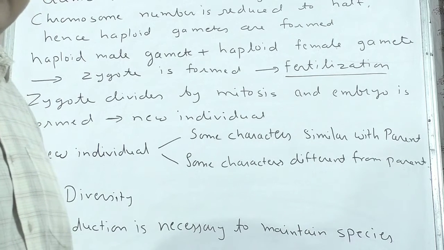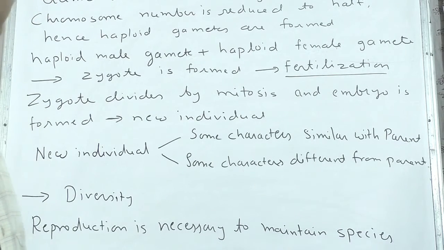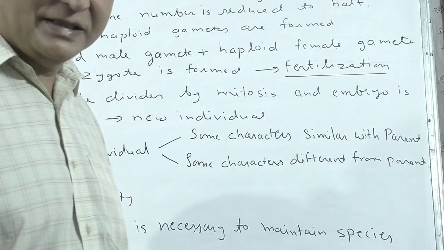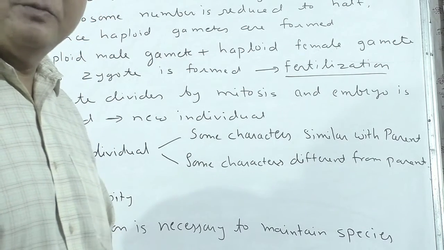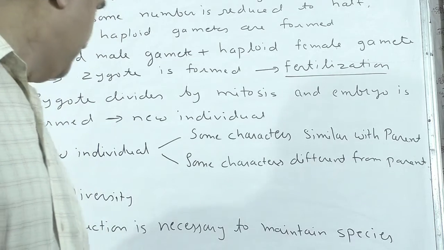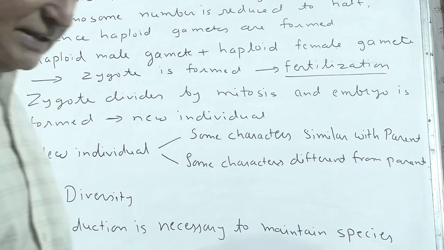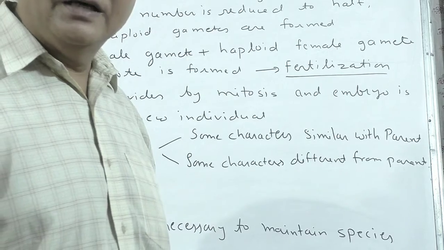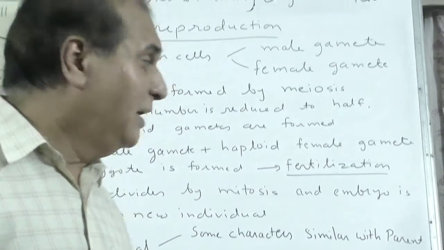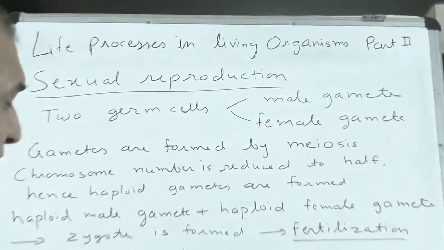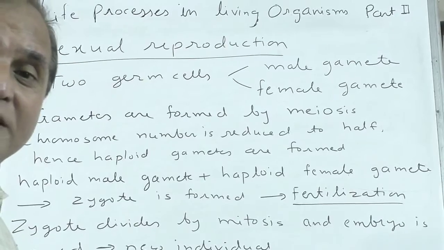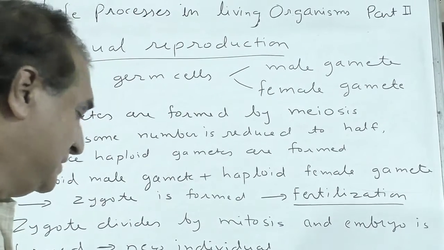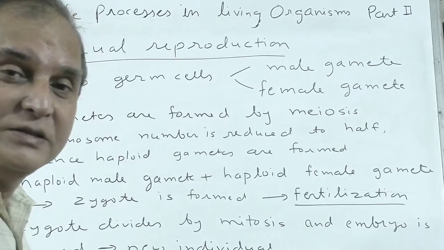That's why we have developed biotechnology. And there is diversity. This is responsible for diversity. You see in different regions, different types of people. And reproduction is necessary to maintain the species. Otherwise, everything will be extinct and no one will survive. So to maintain your species, you have to undergo reproduction. So this is the importance of reproduction.